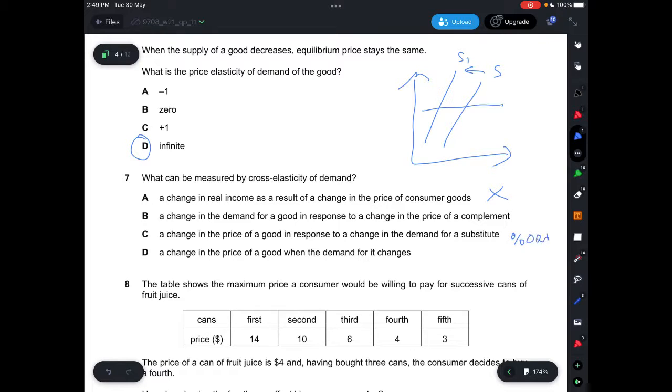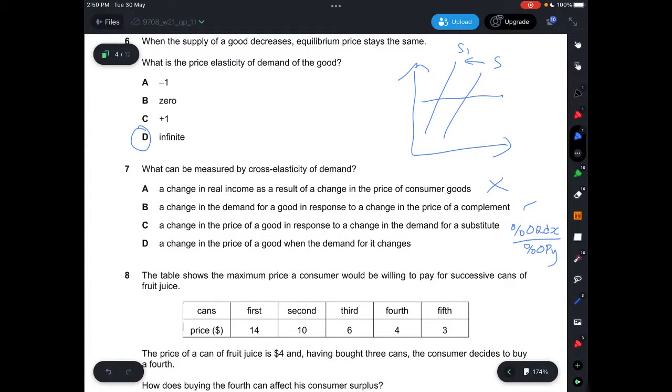Percentage change of QDX over percentage change in PY. So the quantity demanded for good X over the price of Y, the percentage change. So change in demand for good in response to change in price of complement. Yep. See, it says change in price of a good in response to change in demand for substitute. We always look at price first before we look at quantity demanded. It has to be price and then quantity demanded. So C is not correct. And D says a change in price of good when the demand for it changes, which is not correct. So answer is B.